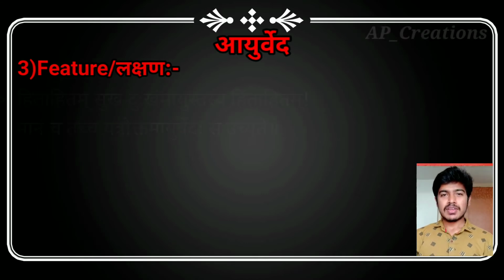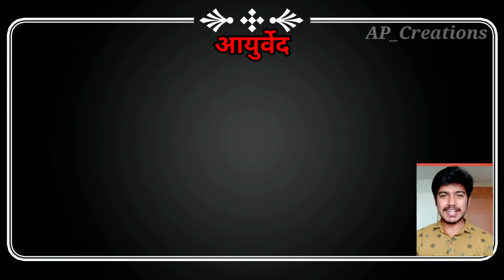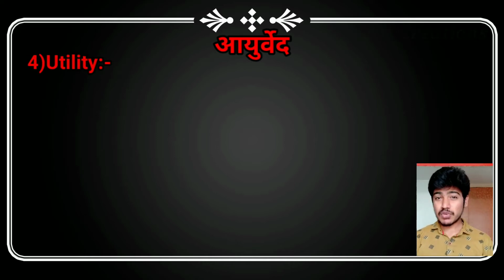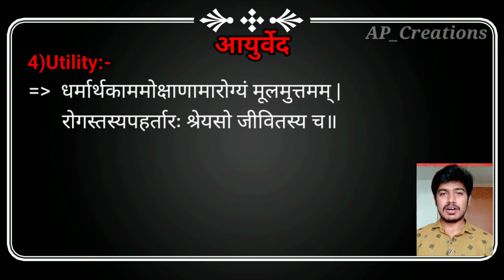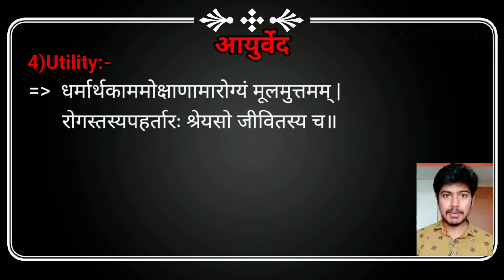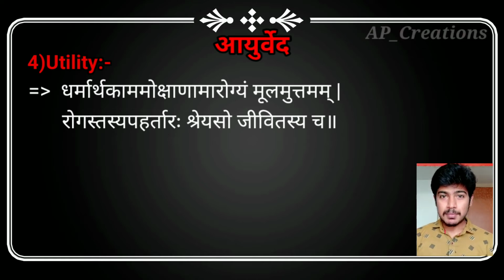Let us begin with the next point, that is utility of Ayurveda. Most of the questions in the university exams are asked about the utility of Ayurveda. Here there are two quotations you have to learn. The first: dharmartha kama mokshanam arogyam moolam uttamam, rogastasya apahartarah shreyaso jivitasya cha.